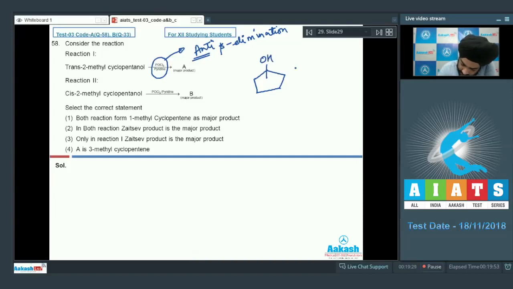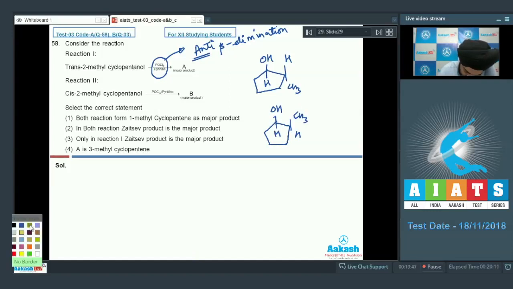So we can have this structure. And if you look at the second structure, which is the cis 2-methyl cyclopentanol, the second structure is this.